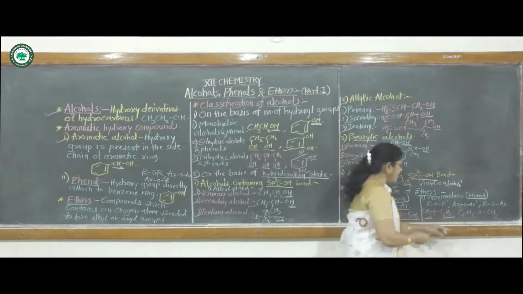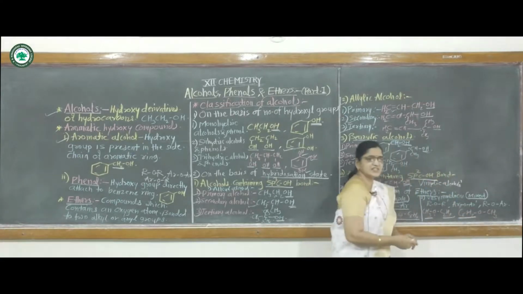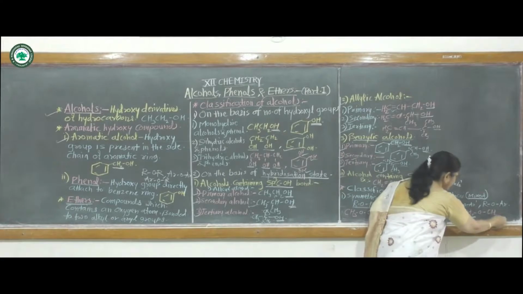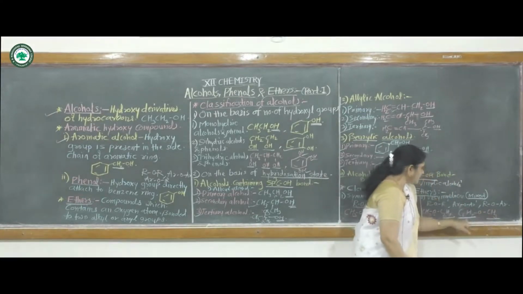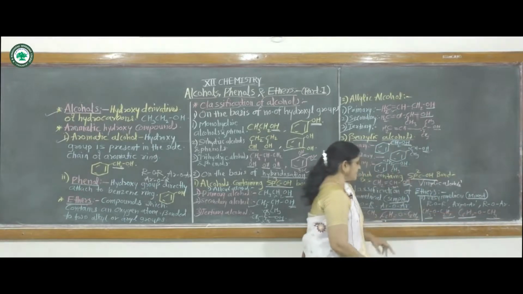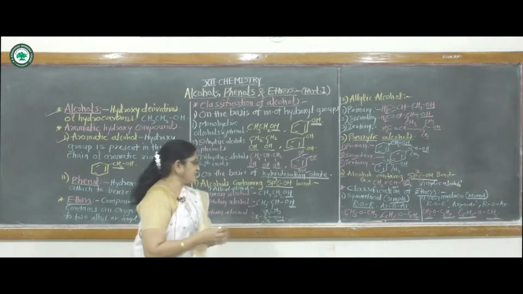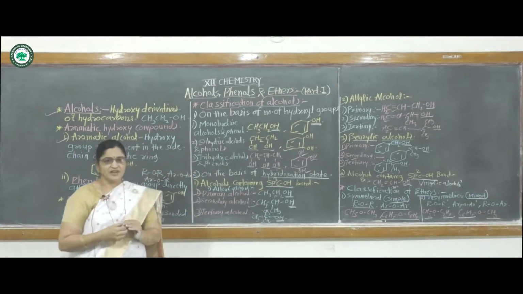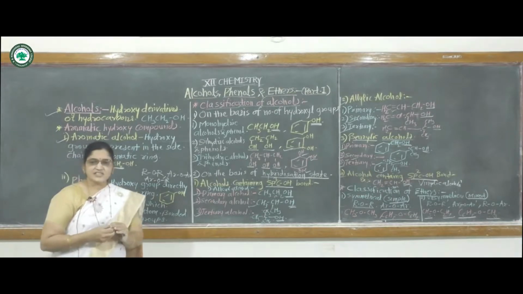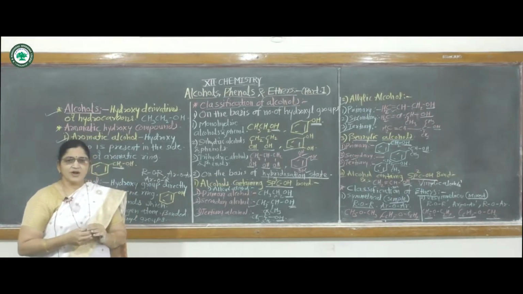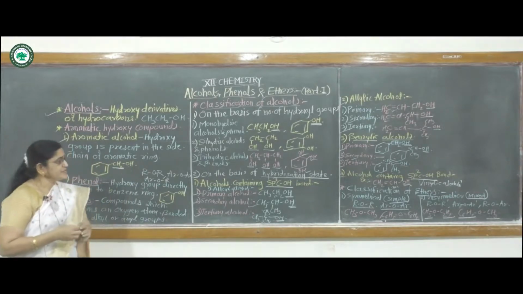Again another example, on this oxygen atom one is a phenyl group, that is C6H5, and another is a CH3 group. Here also these two groups are different, hence this is an example of mixed ether. In this way there is the classification of ethers: symmetrical ether or simple ether, and second, unsymmetrical ether or mixed ether.